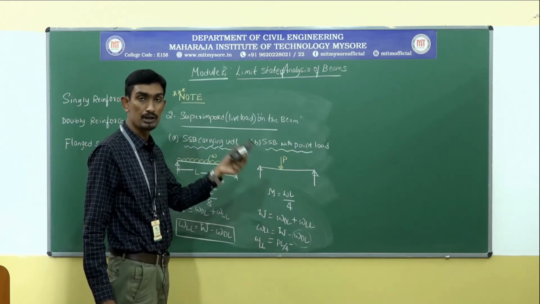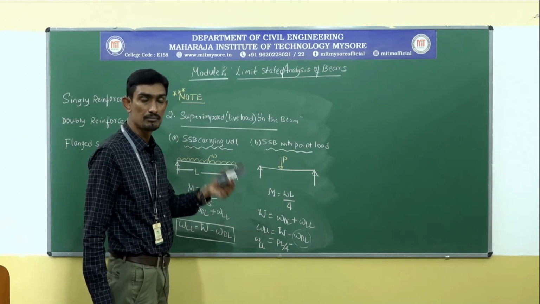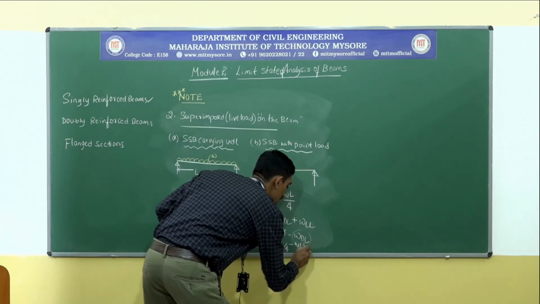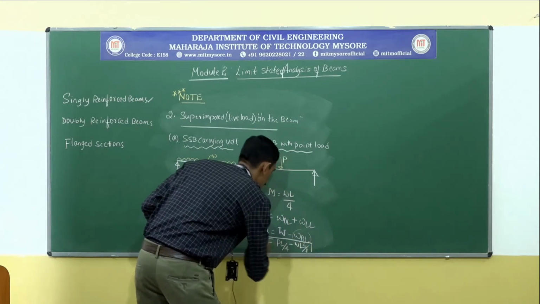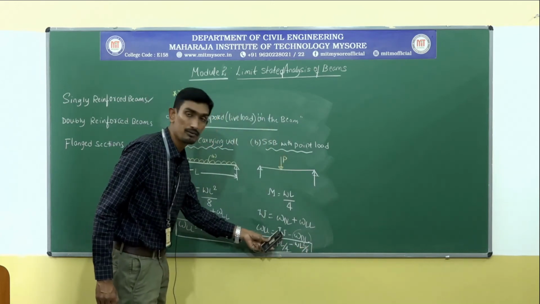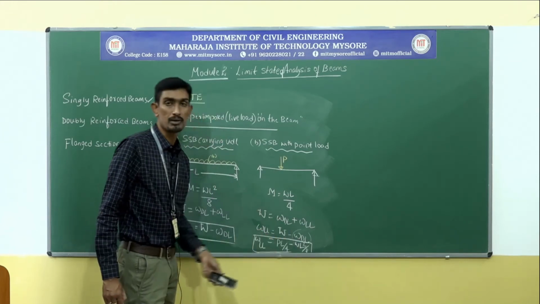As I stated, it will be UDL. If a UDL is acting on the simply supported beam, the formula will be WL square by 8. So hence the live load is equal to PL by 4, that is the load acting on the beam, minus WL square by 8.